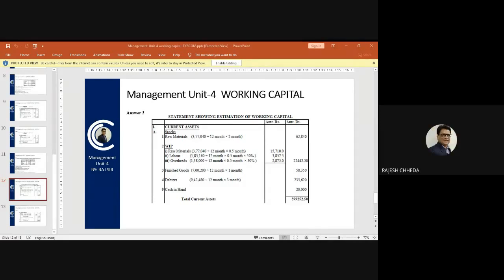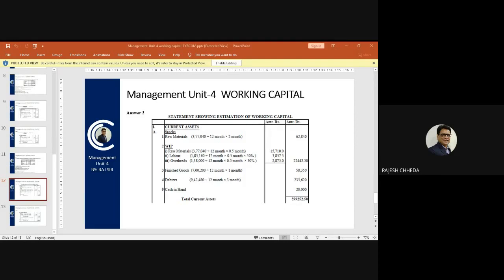Okay. So statement showing estimation of working capital. That's the title of your answer. The first calculation is current assets. Second calculation is current liabilities. So let's do first the calculation of 5 types of current assets in this question. Current assets and 3 stocks. First stock is raw materials. And now you know how to calculate raw material.